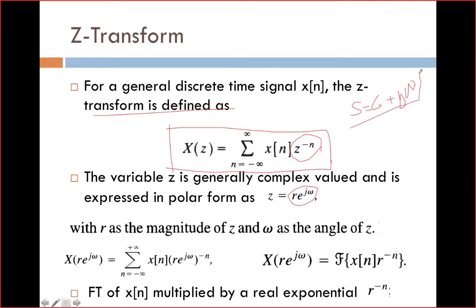There we used real and imaginary parts. Here we are using polar form, like z is equal to r into e power j omega, with r as the magnitude of z and omega is the angle of z.